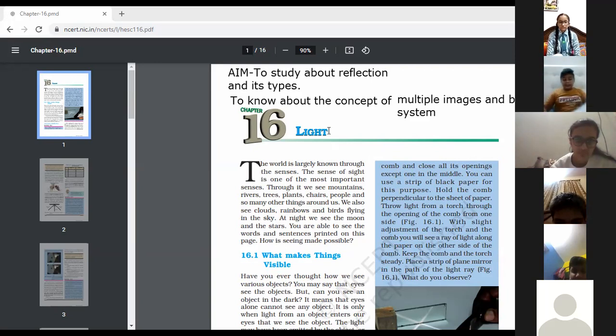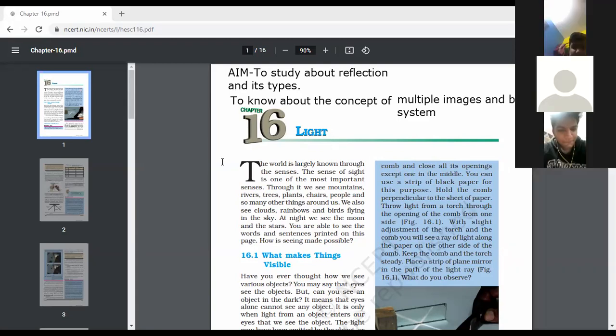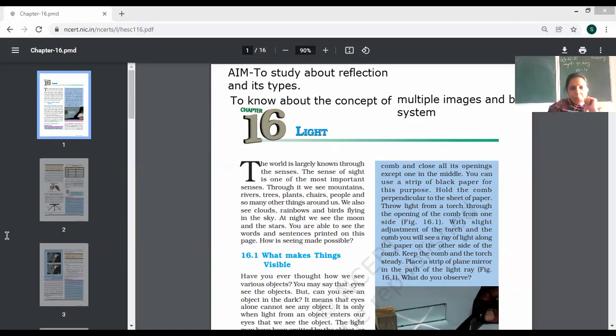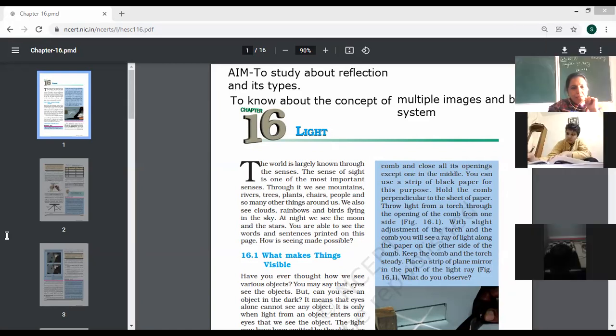And a few more things we are going to study about, that is the definition of reflection. Already we know that it's a bouncing back of light. And after that, the types of reflection that we have not studied yet, and what happens when the light falls on different surfaces. Second thing, we are going to study the concept of multiple images. Children, you know that sometimes more than one image is formed. So that is known as the concept of multiple images.